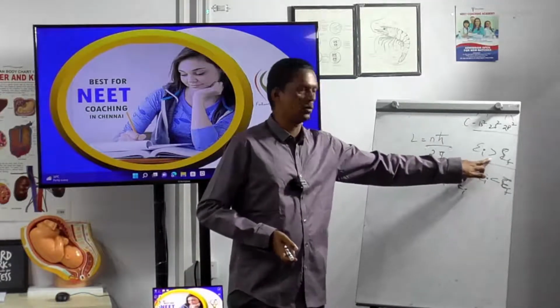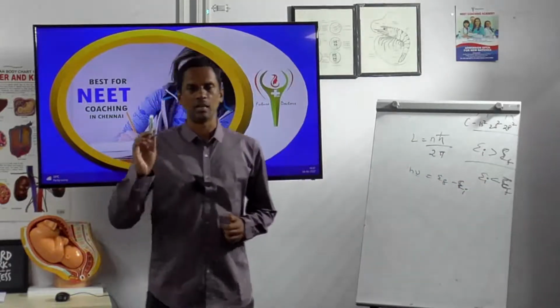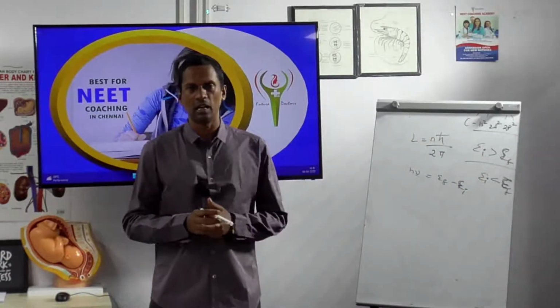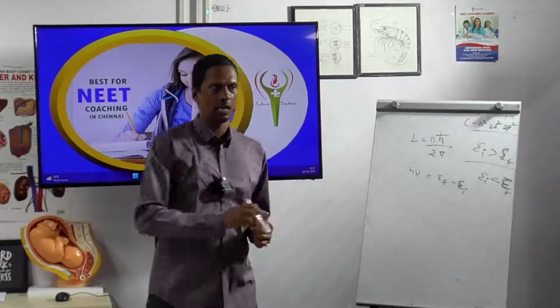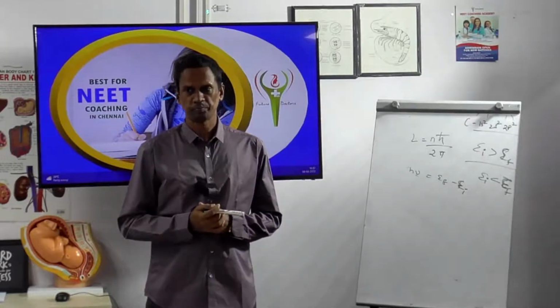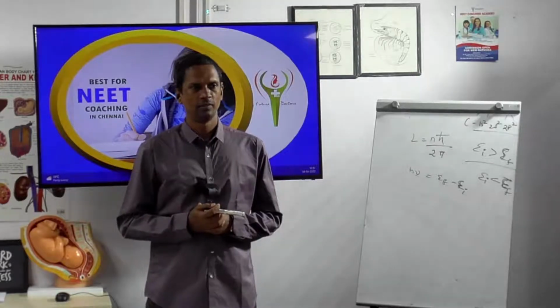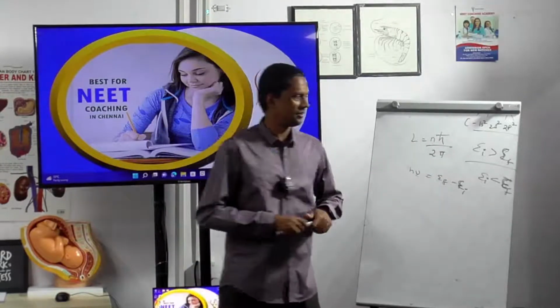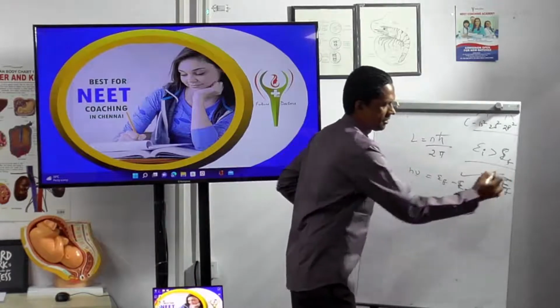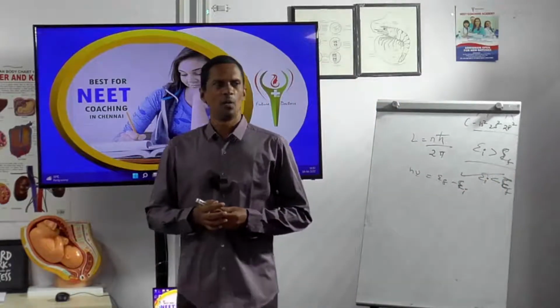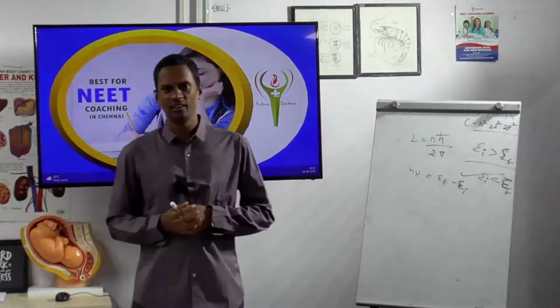So what is the first one? The electron present in the outer shell will fall into the inner shell. Why is EF greater than EI?